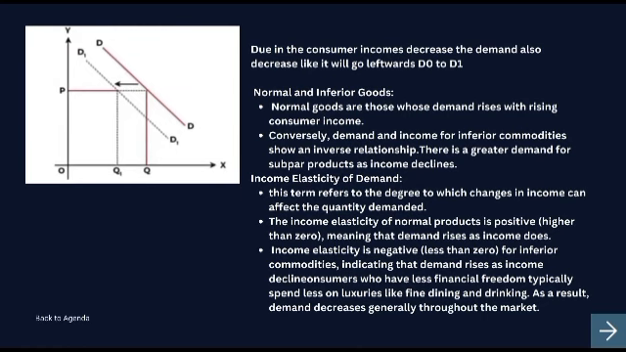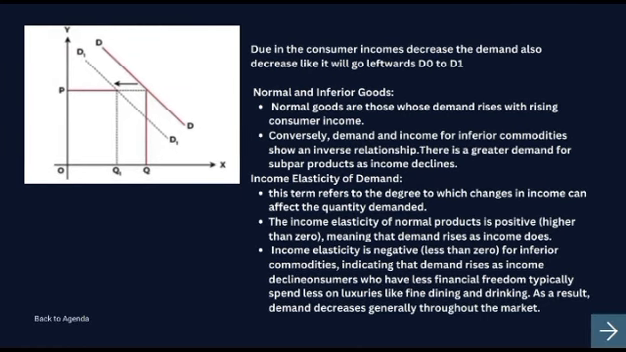This is the graph for question 1. For the explanation, as consumer incomes decrease, the demand also decreases. It will go leftwards, D0 to D1. Normal and inferior goods. Normal goods are those whose demand rises with rising consumer income. Conversely, demand and income for inferior commodities show an inverse relationship. There is a greater demand for cheaper products as income declines.